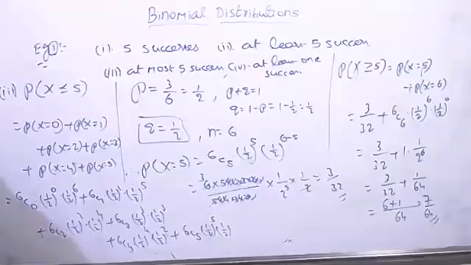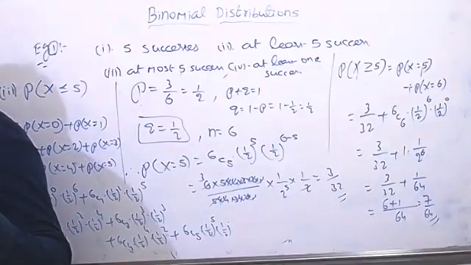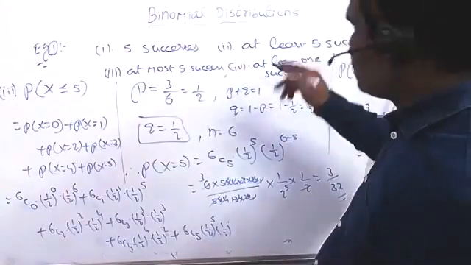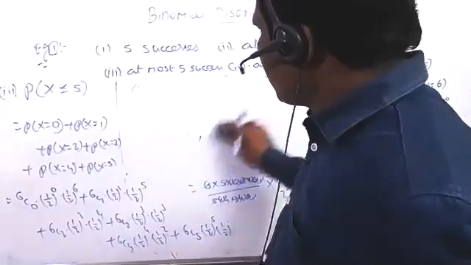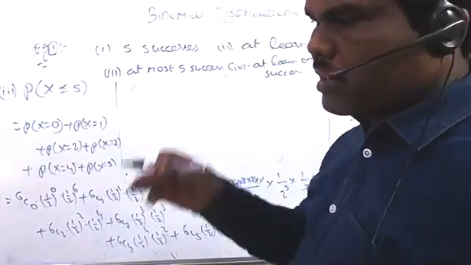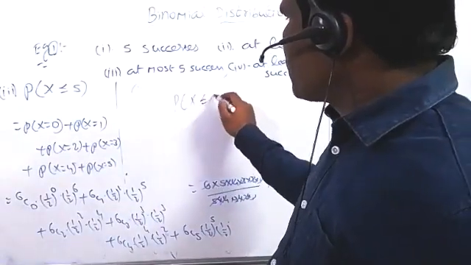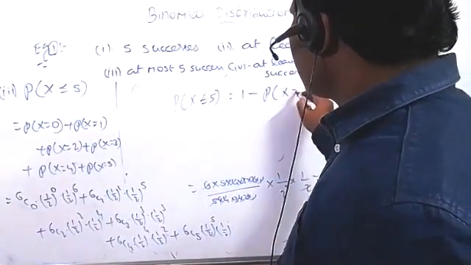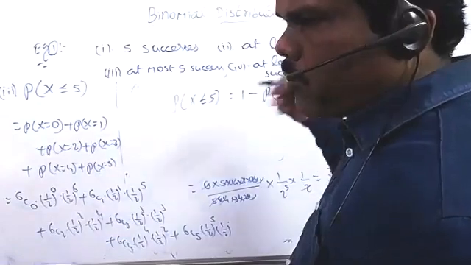Same thing, we will do one more thing. What is the probability of x less than or equal to 5? That means from 1, we are subtracting the probability of x greater than 5. Is it correct? Actually, at least 5 is required, that means the sixth one is not required for us. So the probability of x less than or equal to 5 can be written as 1 minus the probability of x greater than 5. What is the meaning of x greater than 5 here? 6 only. That one we are removing.